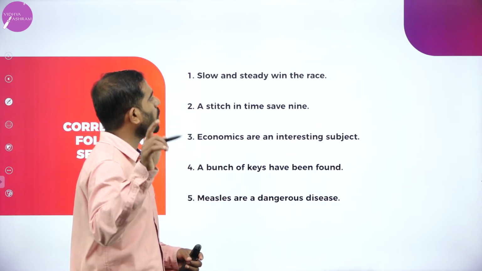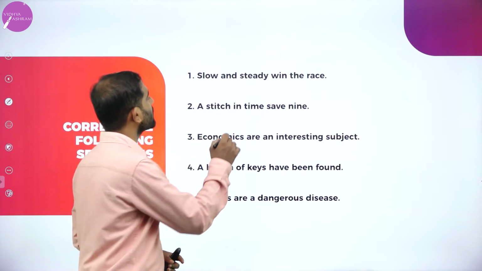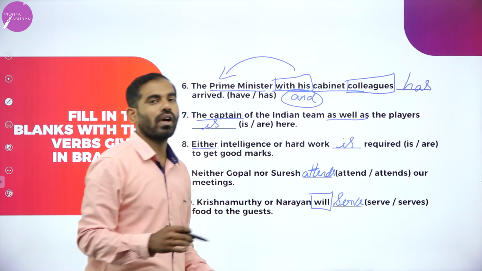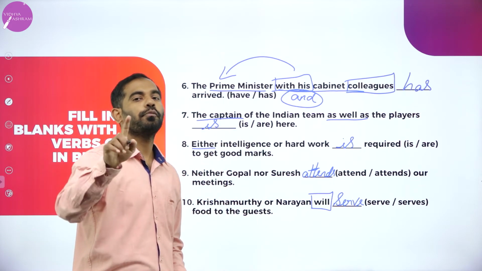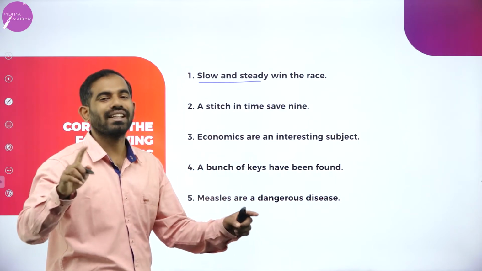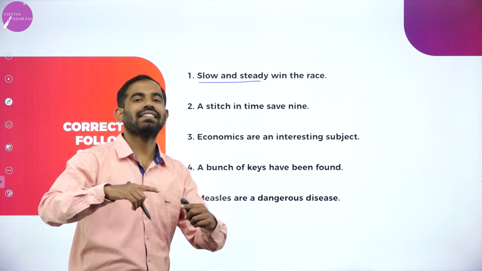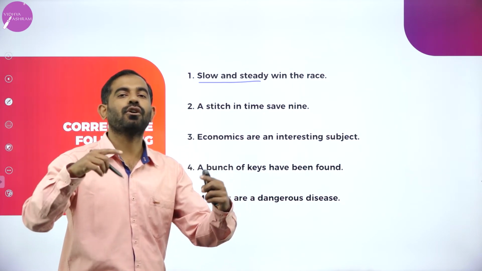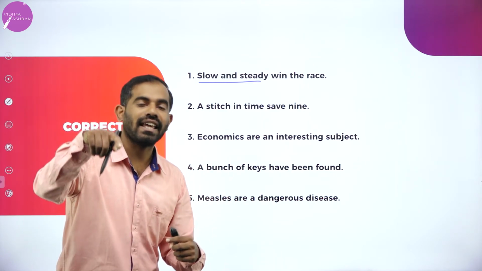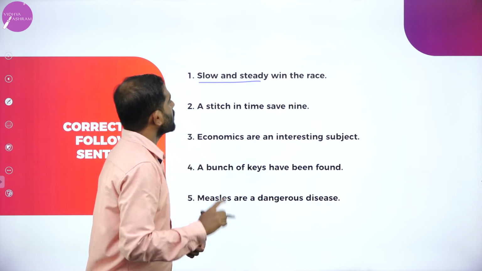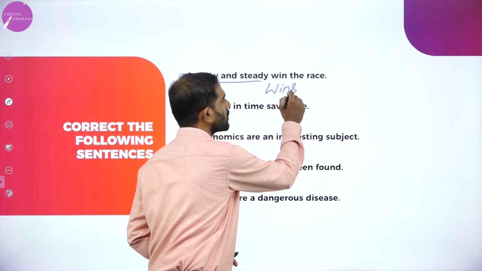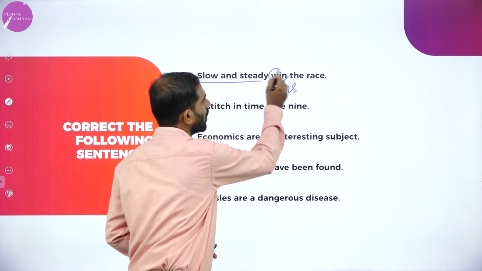Slow and steady win the race. I told you in the previous slide, if two words are joined by and, it is considered plural. But here, slow and steady is not 2, it is considered 1. Just like the example, bread and butter is good for health, or bread and butter is the morning breakfast. It is, not are. Slow and steady wins, not win, wins the race. So the error is win here.